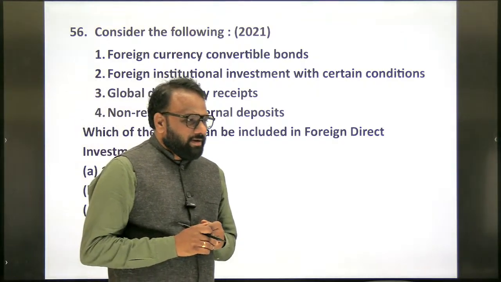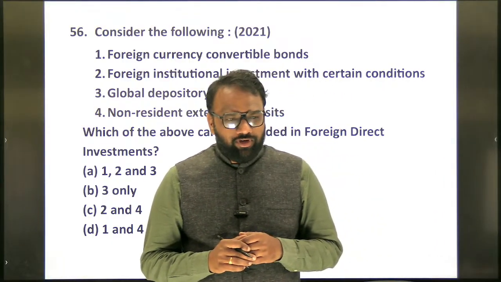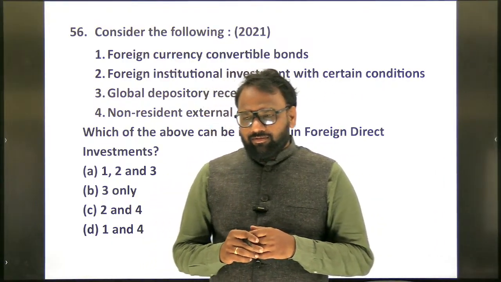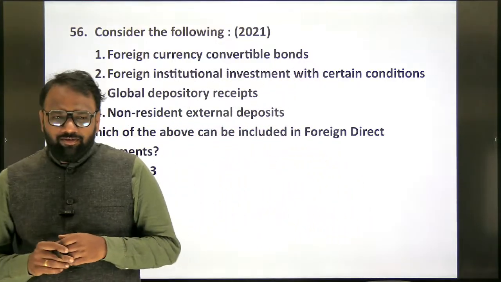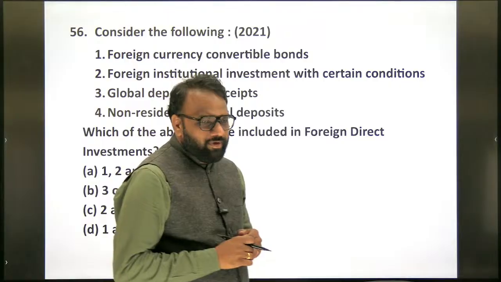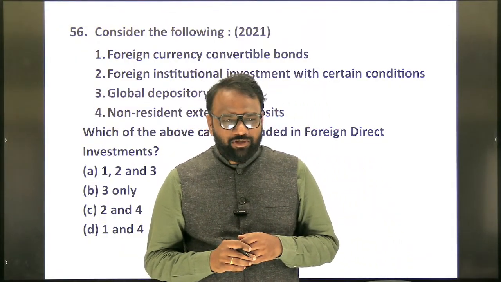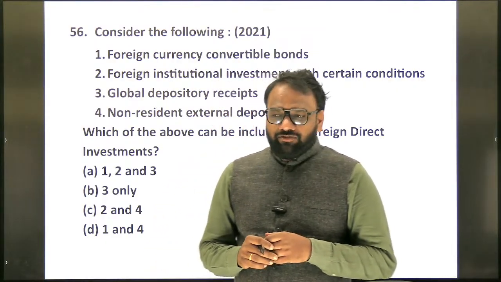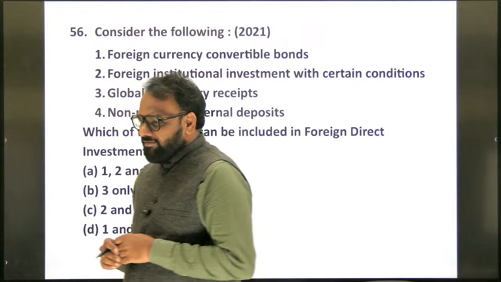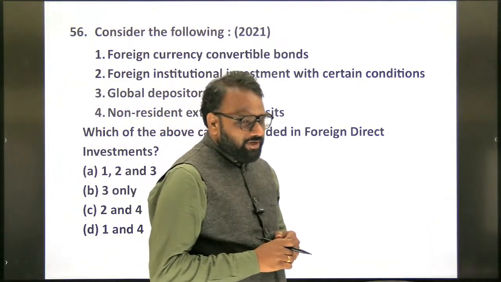Hoysalas: 10 to 14. Yadavas: 12 to 14. Gahadwalas: 11 to 12. Next, Vijayanagara Empire: 14 to 16.